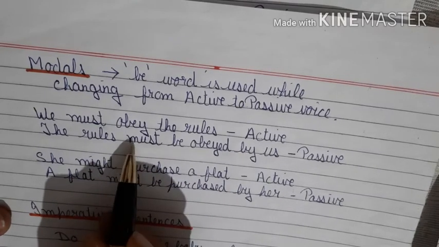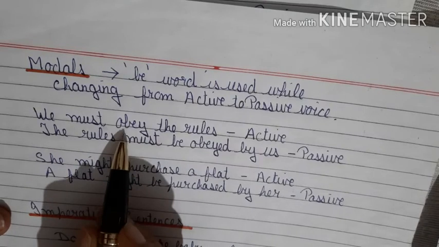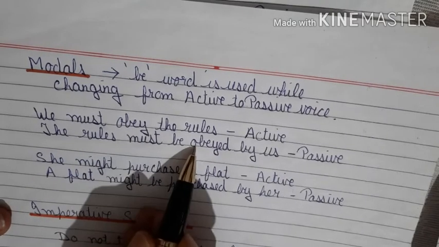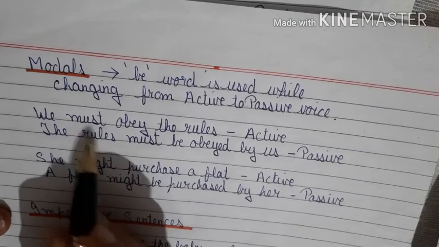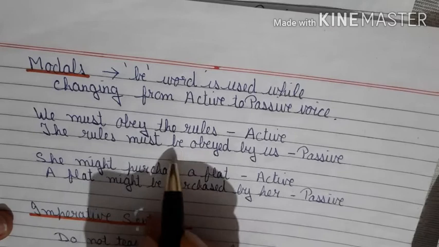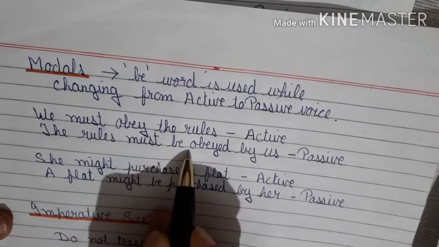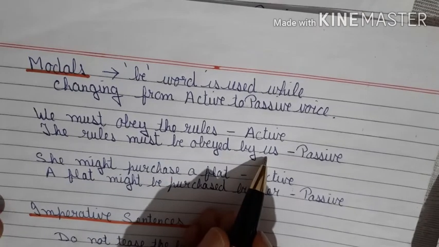We'll follow the simple rules of active to passive. The flip is there and the third form of your verb will be there, plus the modal which is there in the question, plus we will add one be word. Right? The rules must be obeyed by us.